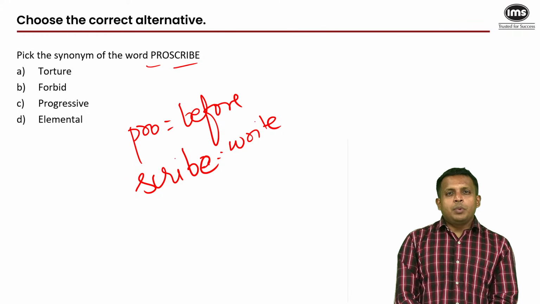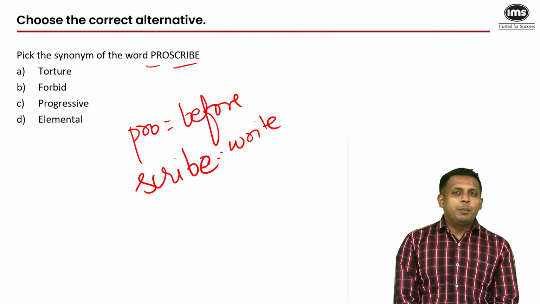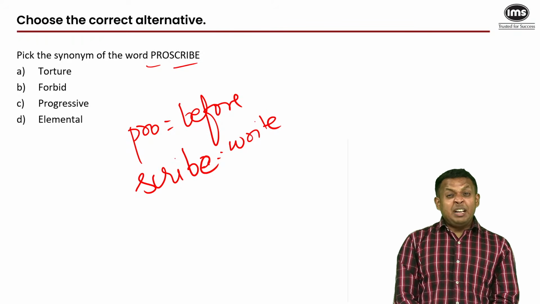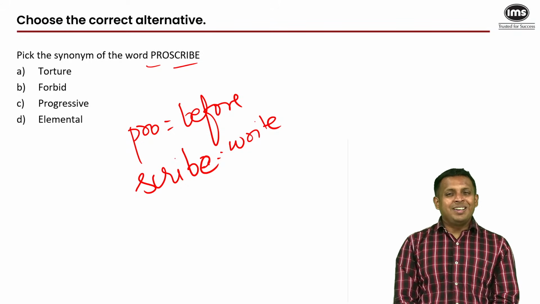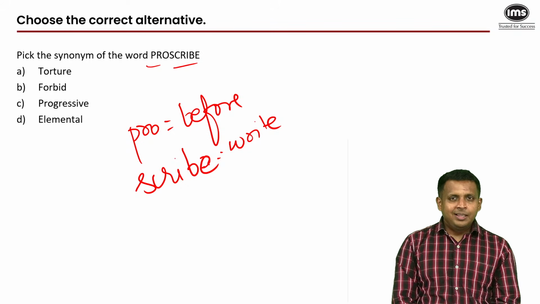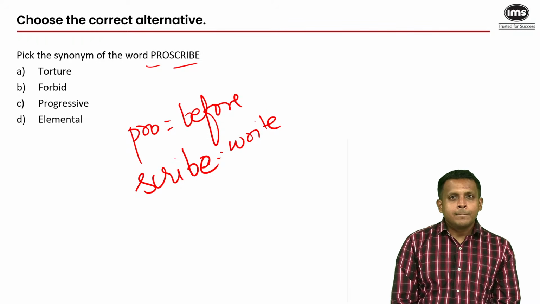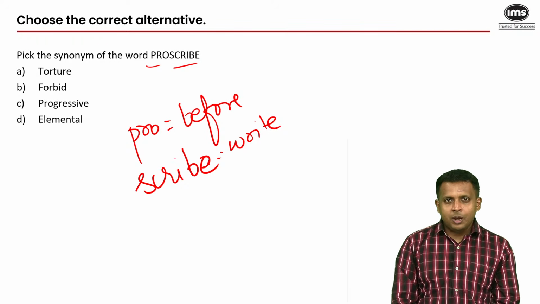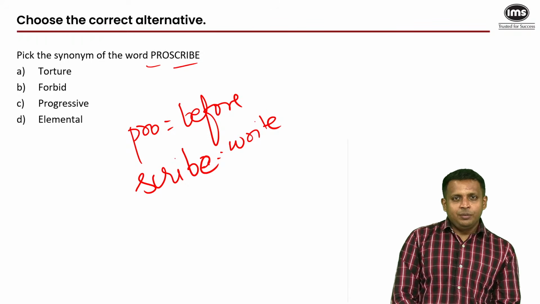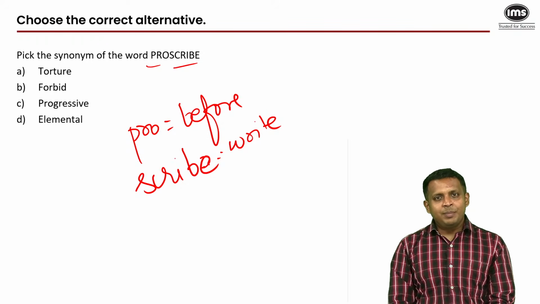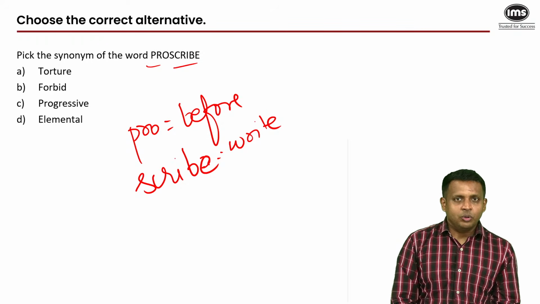So this comes from an old practice of writing down the names of people who have been condemned, people who are criminals, people who are wanted. And this comes from the West, like from the US. And then putting them out in the open in front of people for everyone to know who has been condemned or who has been banned from entering the town or who has been prohibited from taking part in any festivals or any processes or any decision making related to the city or the town or the village.